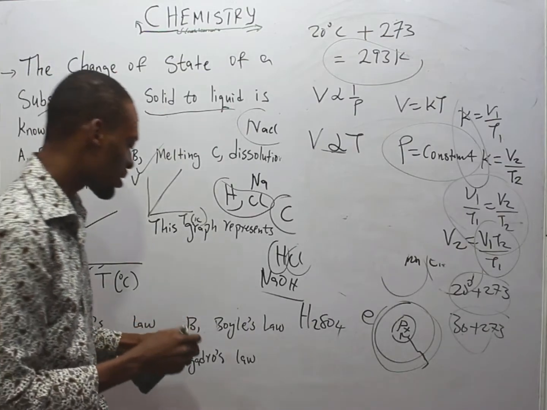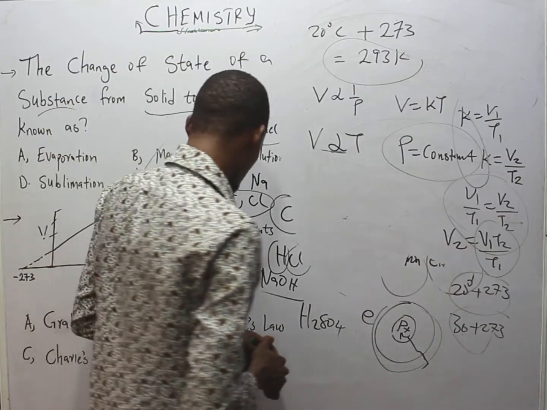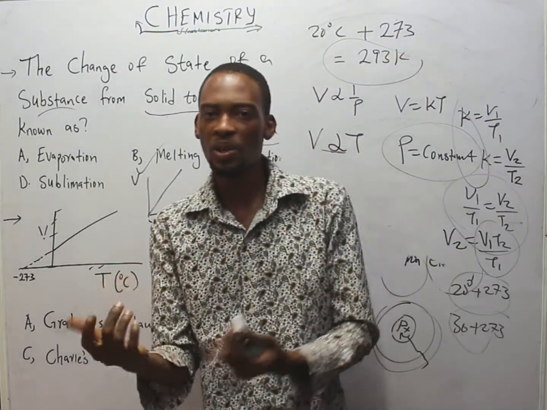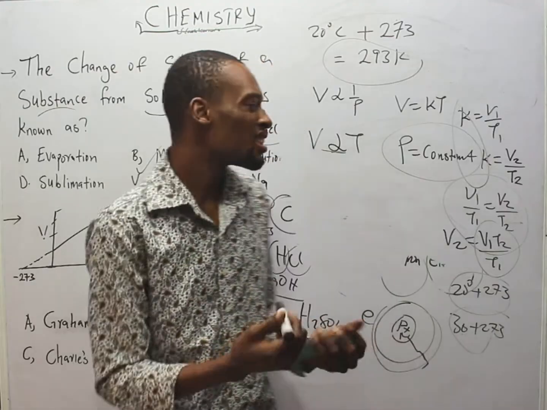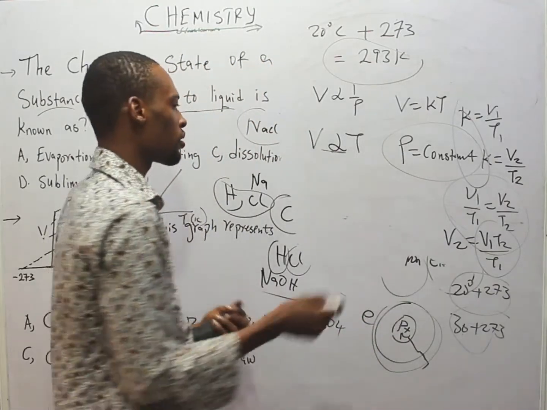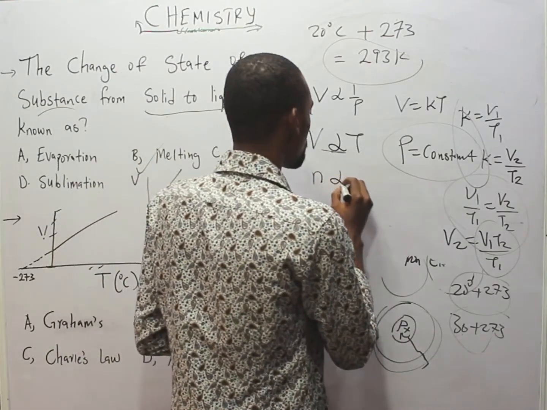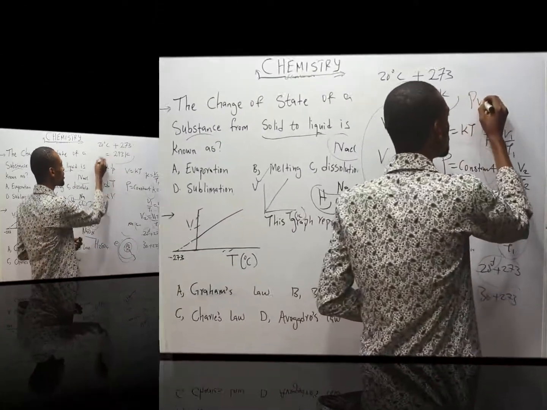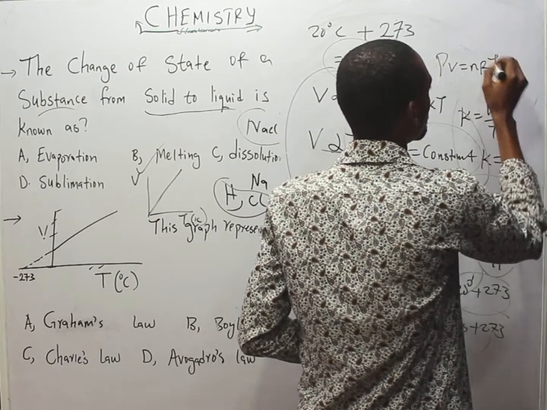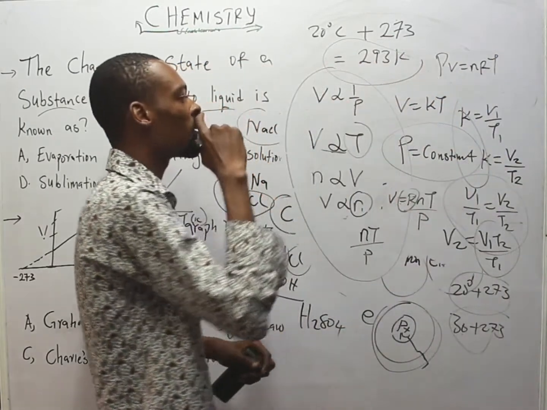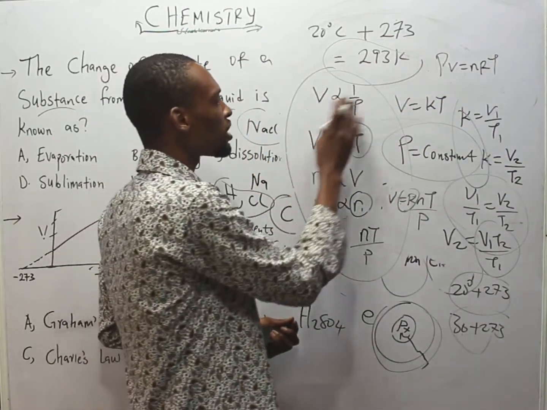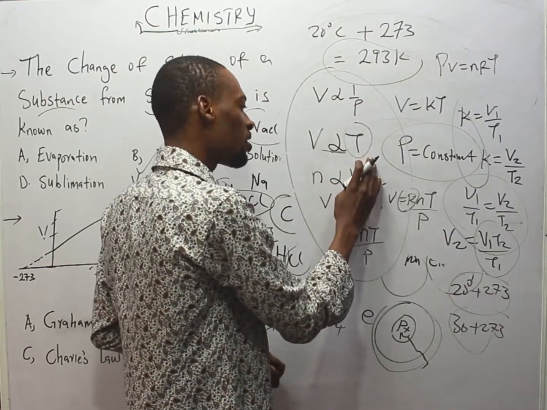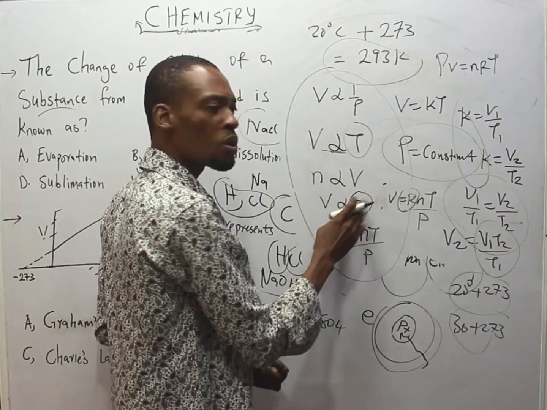The last law, Avogadro's law. Avogadro's law states that equal volumes of gases at the same temperature and pressure contain the same number of molecules. So number of moles is proportional to volume. Let's look at something: PV equals nRT. This is how it came about. Volume is inversely proportional to pressure. Volume is directly proportional to temperature. Volume is directly proportional to number of moles.